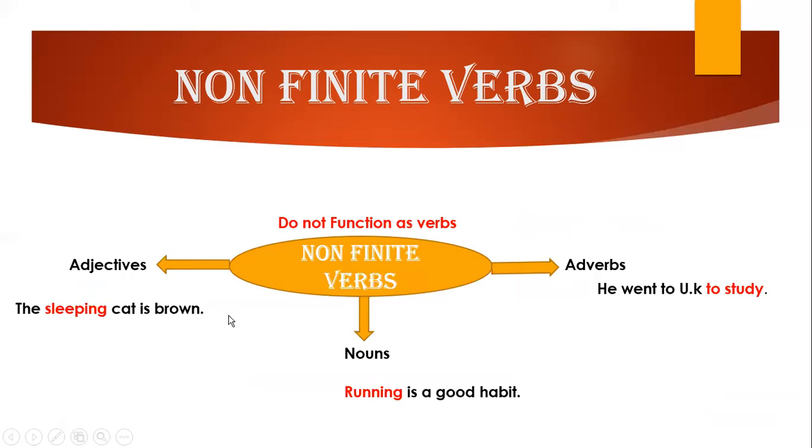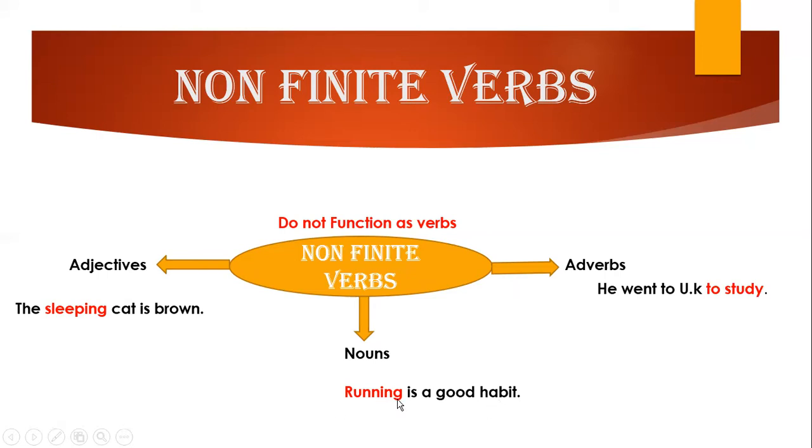Now, here are the examples. Let us have a look at this example: "The sleeping cat is brown." Here, sleep is a verb which ends with ing and it is describing the cat. So, sleeping is working as an adjective in the sentence. Coming to this example, "Running is a good habit."